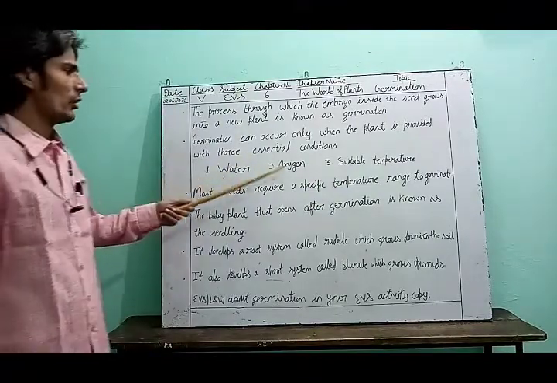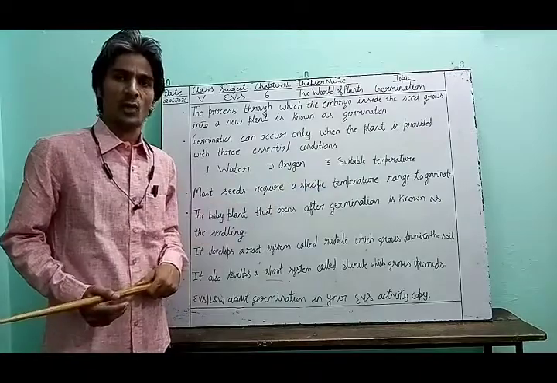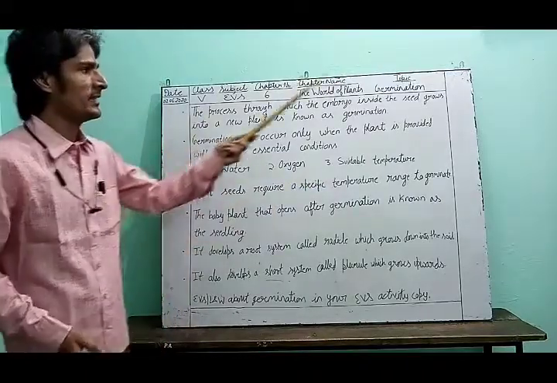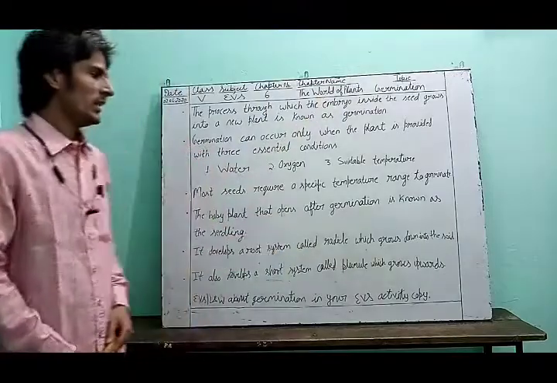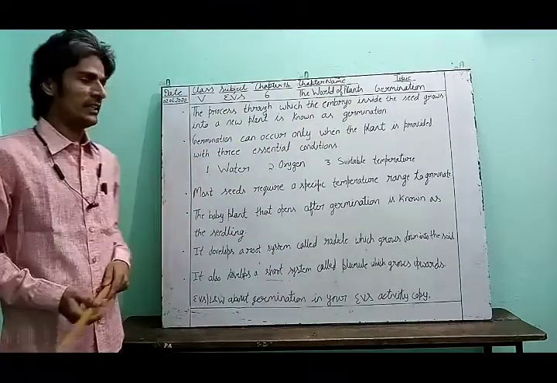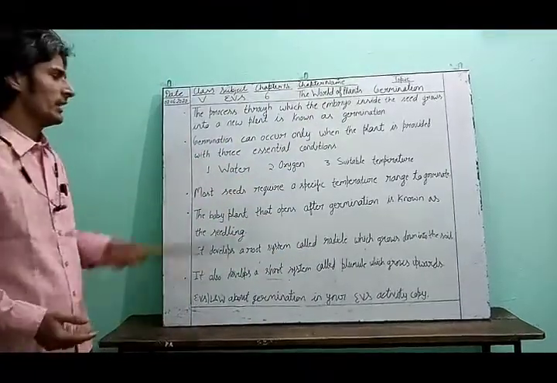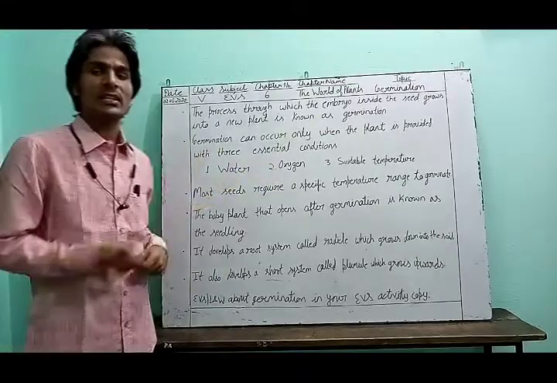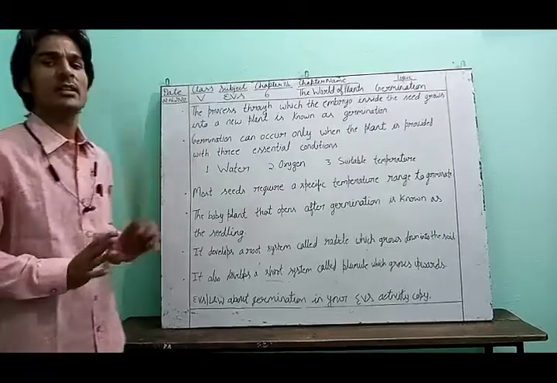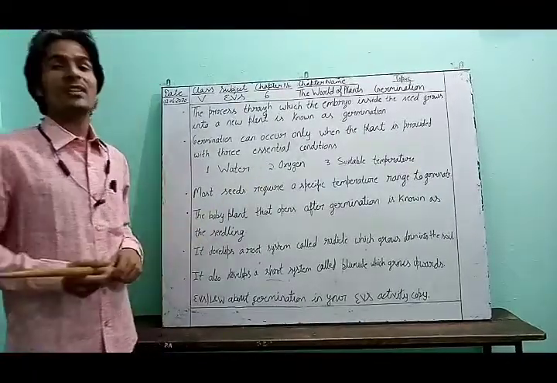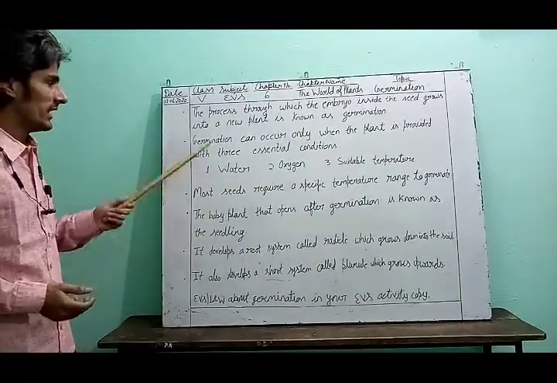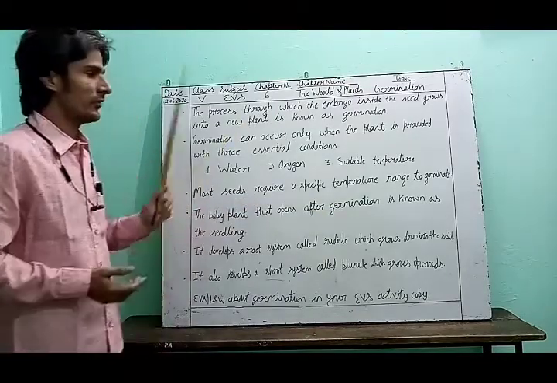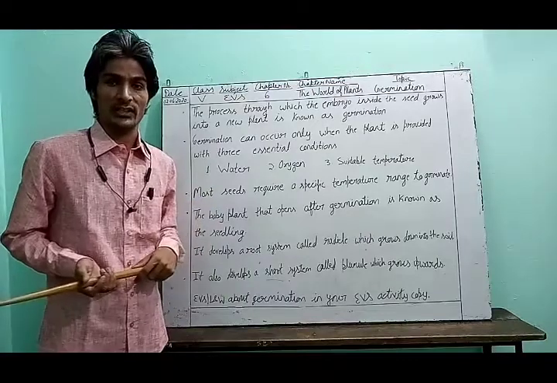If water, oxygen and suitable temperature are not present, germination cannot take place and the seed will die. If the temperature is too high, if the temperature is too low, if oxygen is not provided, if suitable water is not received, then germination cannot take place. Sometimes you will hear in the news that the farmer lost his crops because of unsuitable weather conditions.